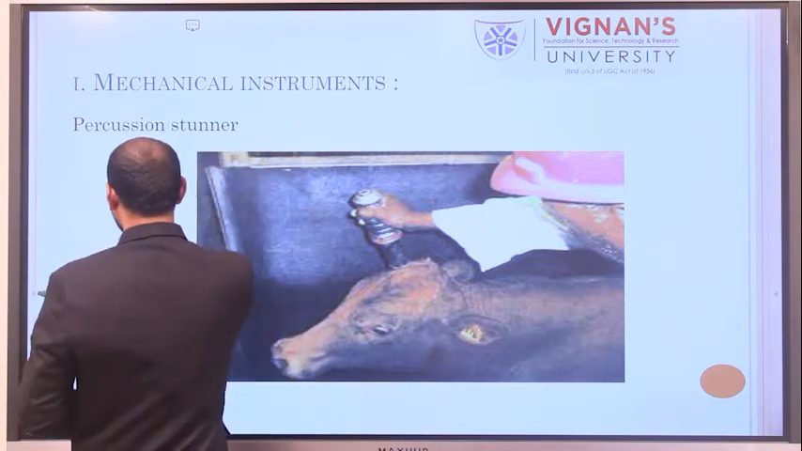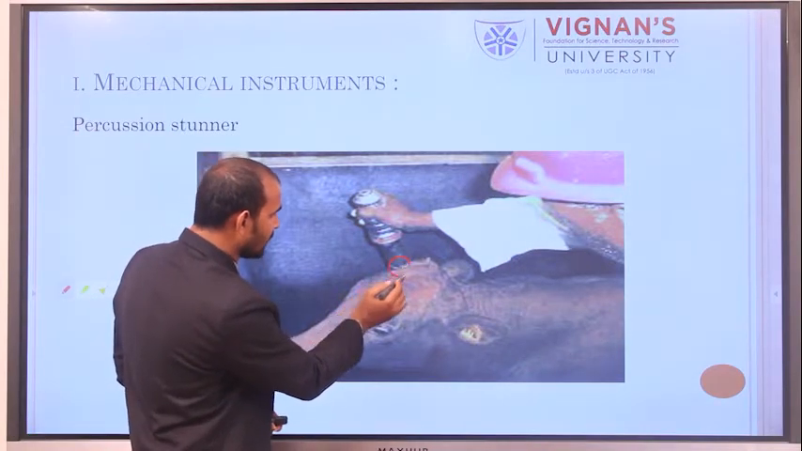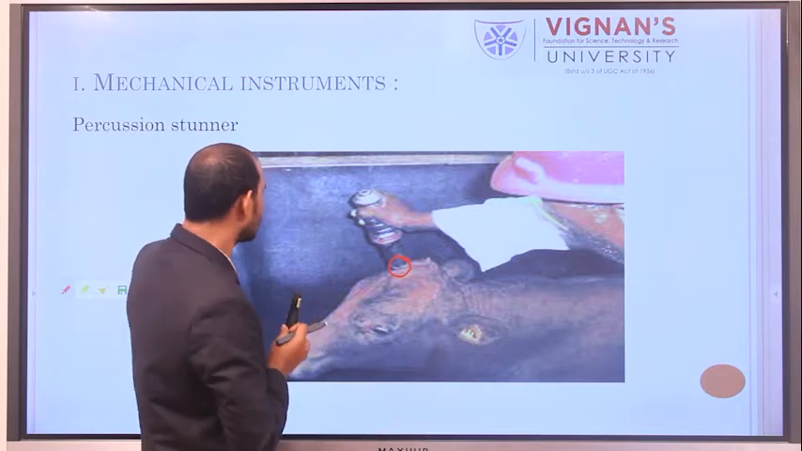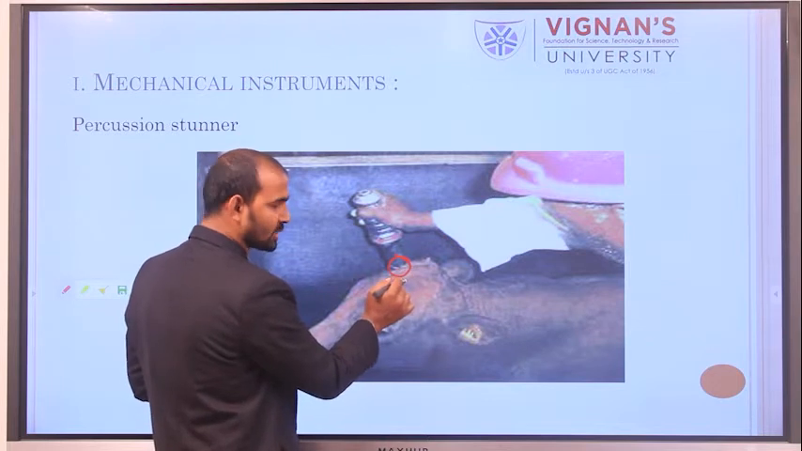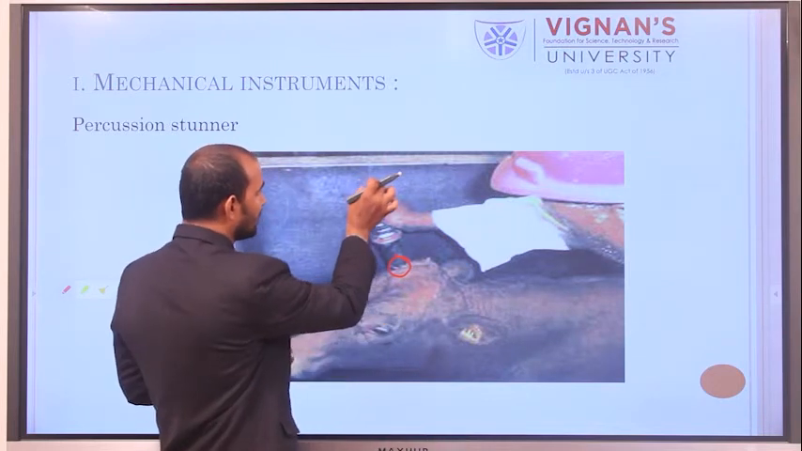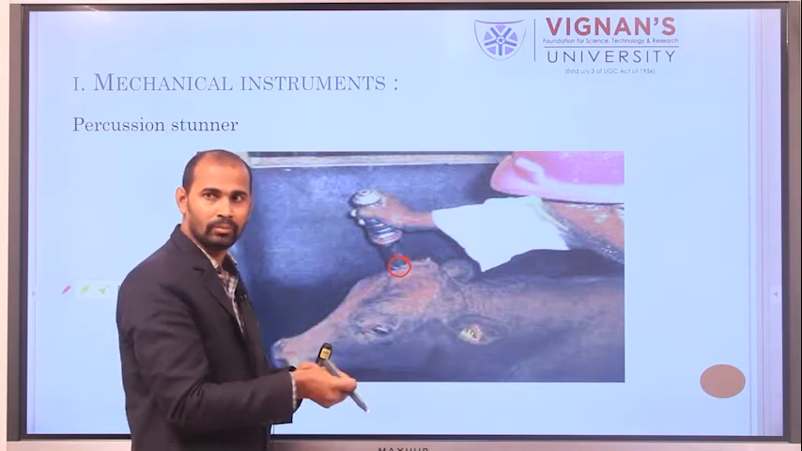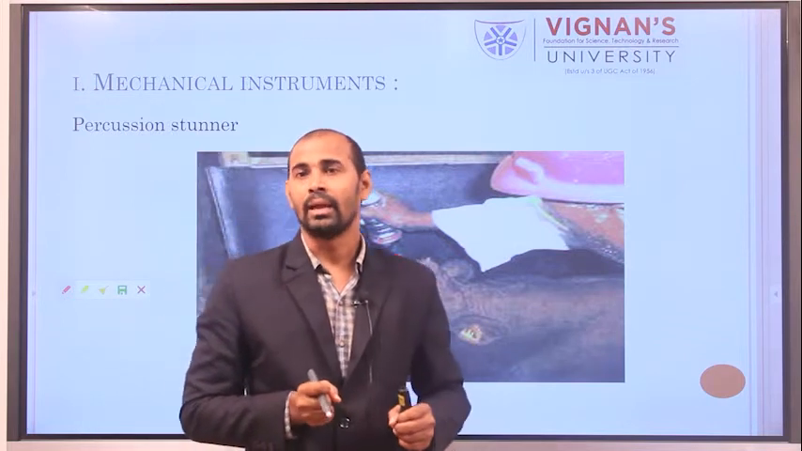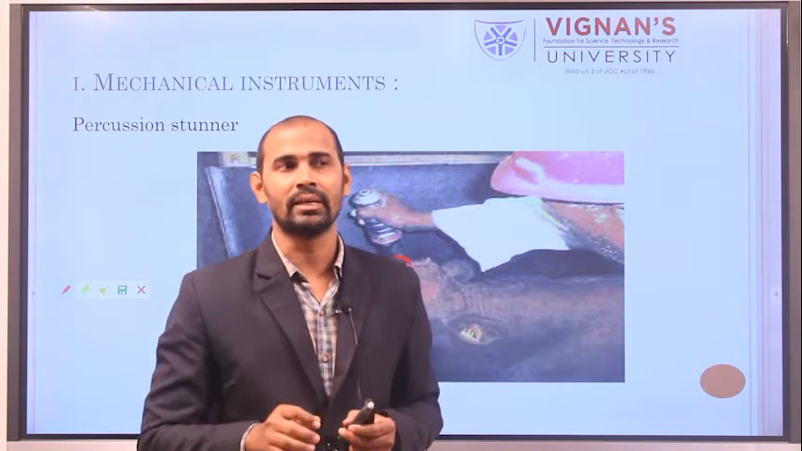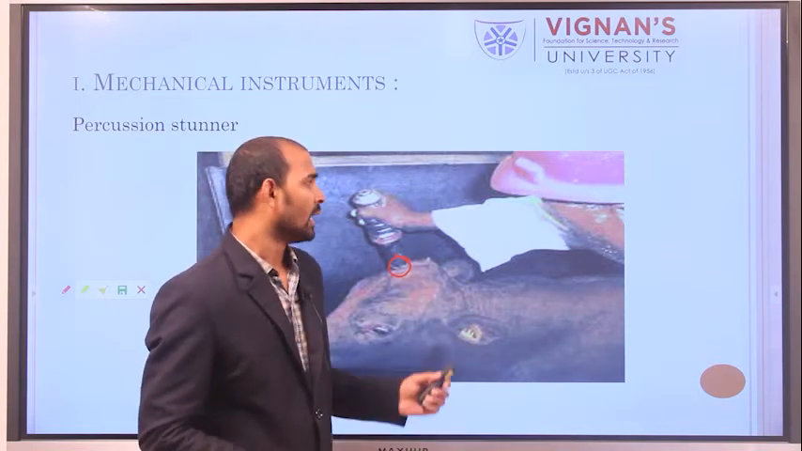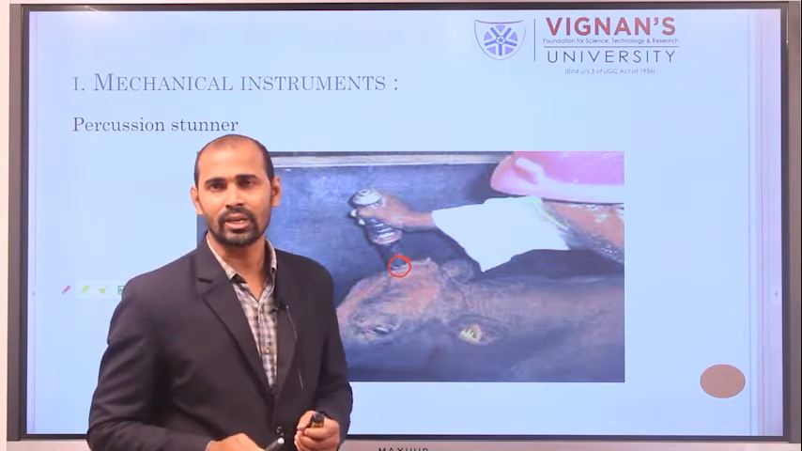This is a precision stunner. The bolt portion, that means the frontal portion of the precision stunner, is placed in the middle of the head, where the brain is located in animals. When you trigger the lever, this bolt drives into the brain, damaging the cortex and medulla oblongata. Since it damages the cortex and medulla oblongata, the animal will be unconscious for 30 seconds to 1 minute.